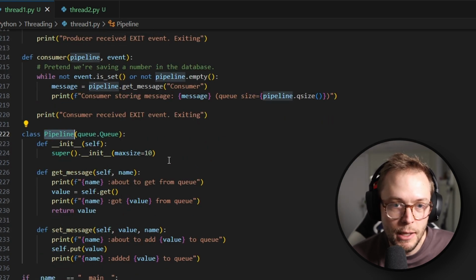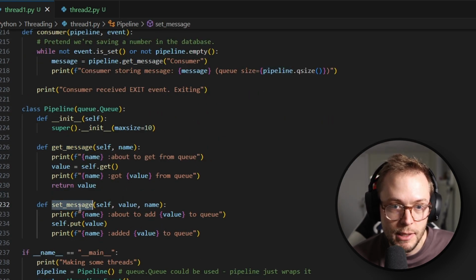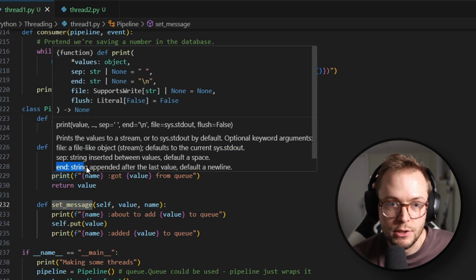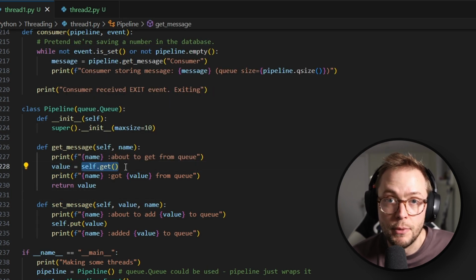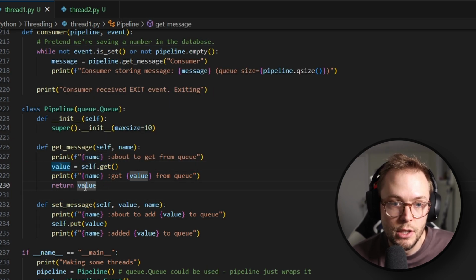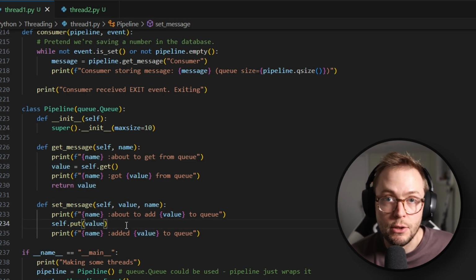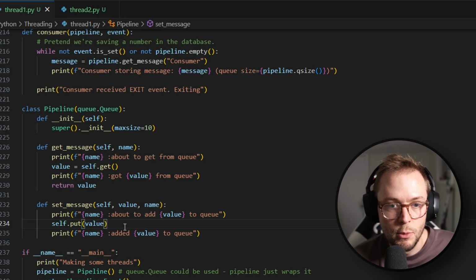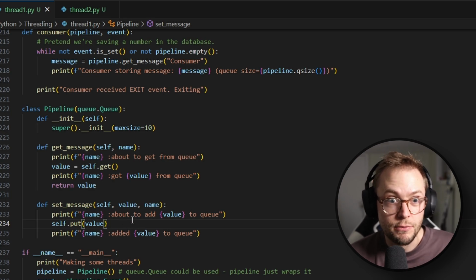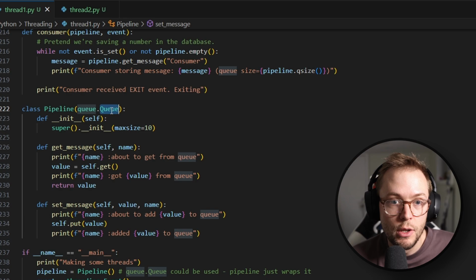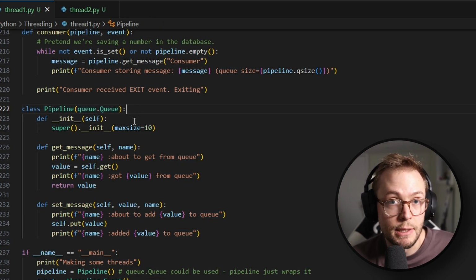All right, so our pipeline here has get message and set message. Very simple. It's just getting the value from the queue, so the first message, and returning it. And set message is putting the value into the queue. Now, you might be wondering, where are our locks for our queue? Well, a queue is something called a thread-safe implementation, or a thread-safe class, which means that it handles all of the locking by itself.